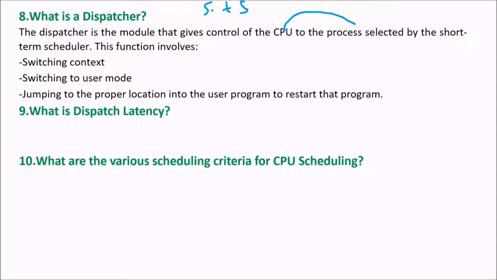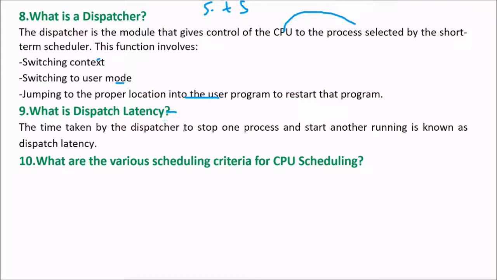So there is a whole process. First of all, there has to be a context switch, meaning some process is there, and now the other process is going to come. So the process transition, that is the saving of various things, has to be done. Then switching to the user mode, and then jumping to the proper location in the user program to restart the program. So you have to save where to return, because you have stopped a process and allowed it to wait so that another process can be given the CPU, so the previous process's information has to be stored.